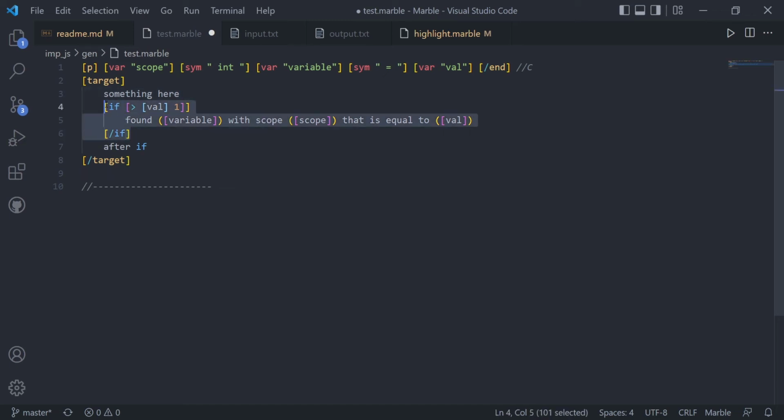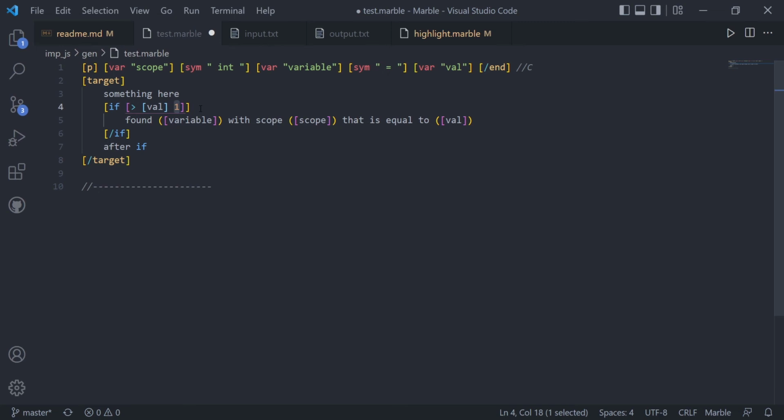But you can do stuff like conditionals. So have an if function, which then has a condition, and it will try to figure out if this is truthy or falsy based on JavaScript's ideas of truthy and falsy, because I've currently implemented Marble in JavaScript, but you can implement it in whatever language you want. And here it's using the operator greater than to get this value, to resolve it from here by label, and then checks if that is bigger than this value.